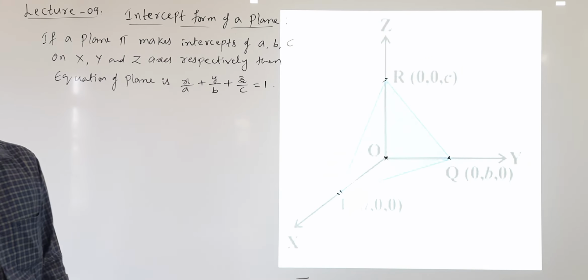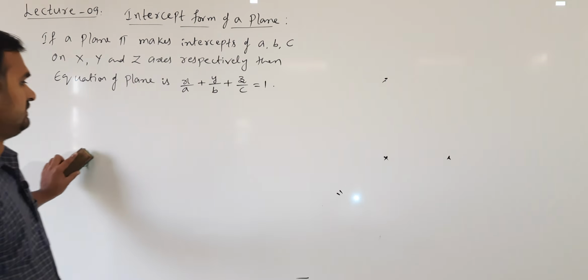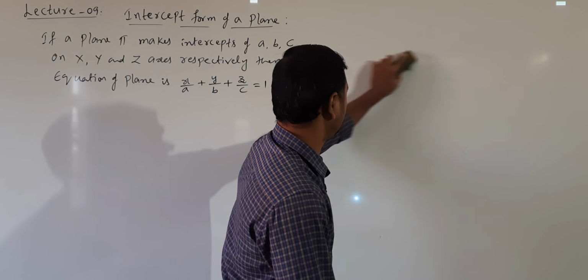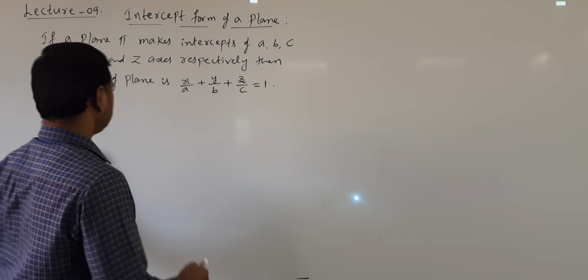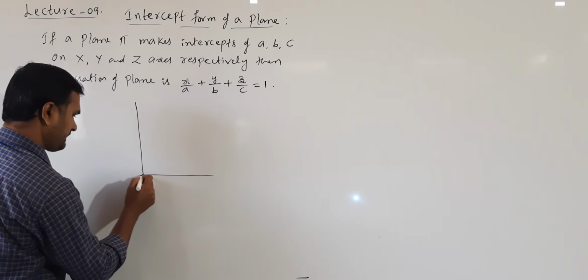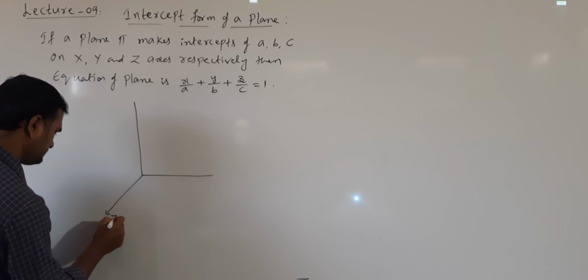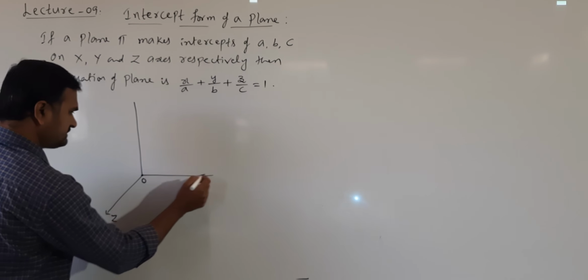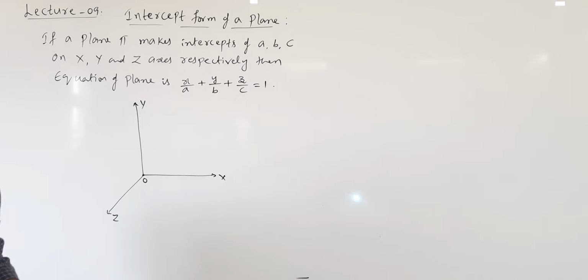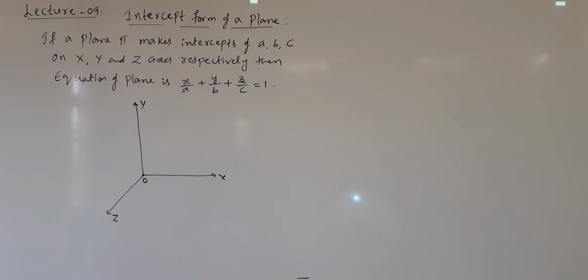Let us see the derivation. I will draw the diagram. So z axis, origin, x axis and y axis. Suppose the plane is like this.